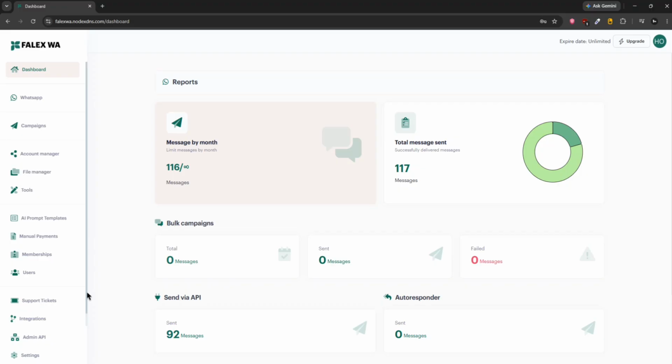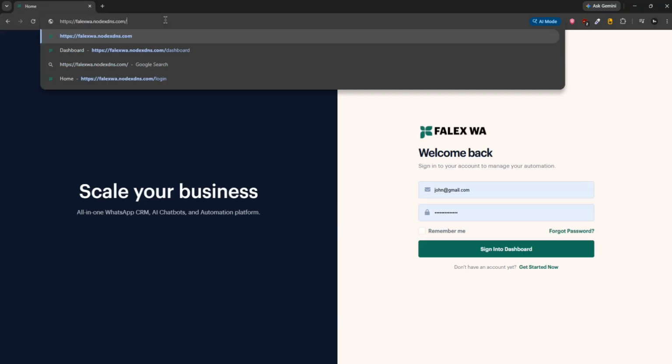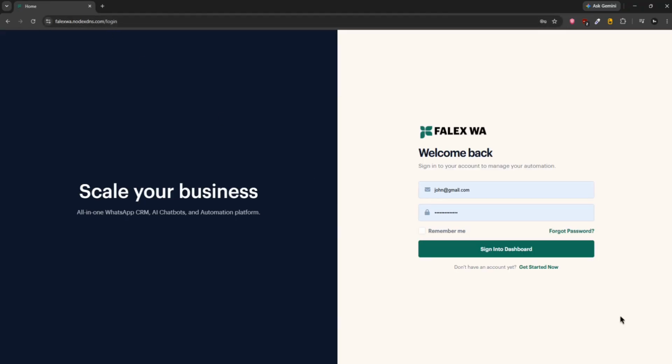So let's get started. Now, I'm gonna give you the complete overview of the front end. I'm going to log out. There is no landing page here. Once you hit this domain name, it will force you to log in. If you wish, we can add a custom front end to the script.